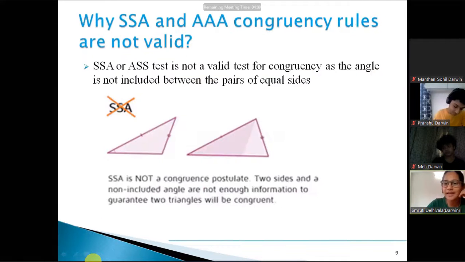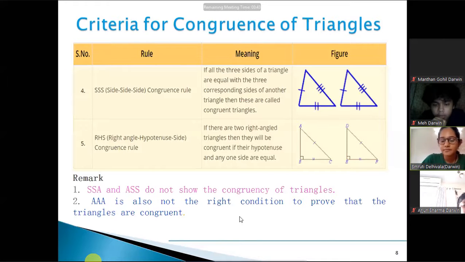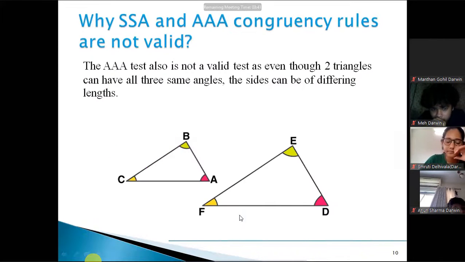Three angles equal, so can we take two angles equal, so the sides will be equal, and then we can prove? No, if all the angles are equal, we are not sure about the sides. I can give you one famous example for that: rhombus. In a rhombus, all the sides are equal, but are all the angles equal? No, ma'am. Think in that way. Okay, we can discuss that in detail as we have time.